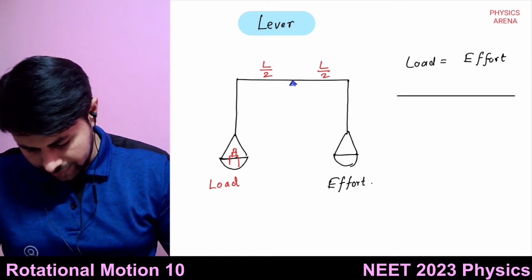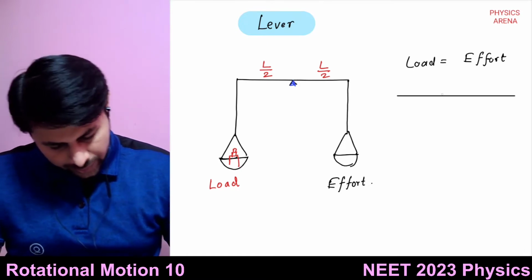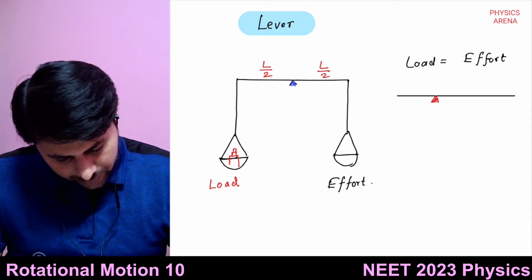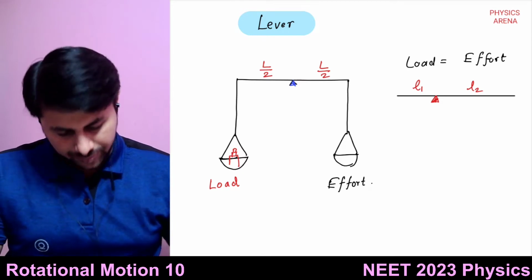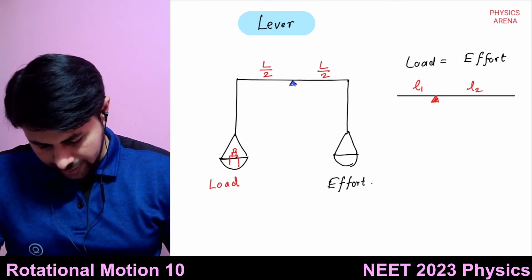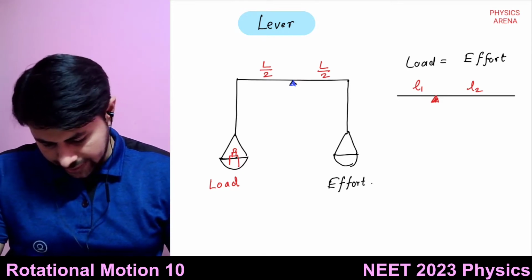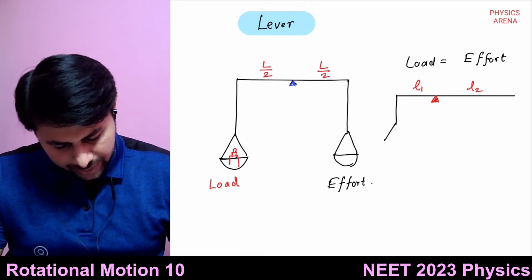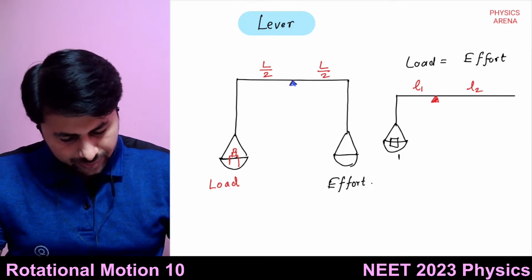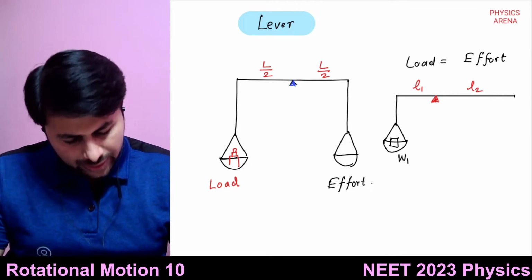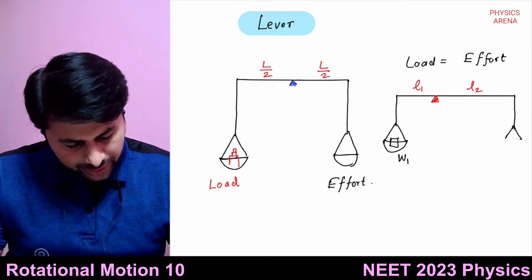So let's suppose, let's call this L1 and this L2. The weight that you are putting in this arm, let's call it W1, and the weight that you are putting in the other arm, let's call it W2.